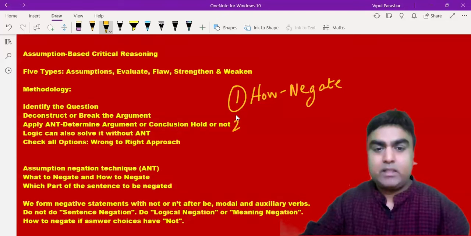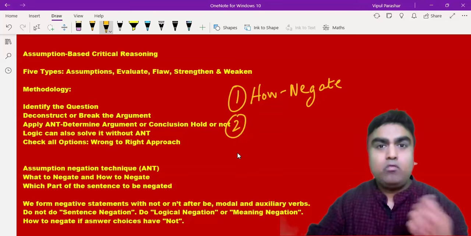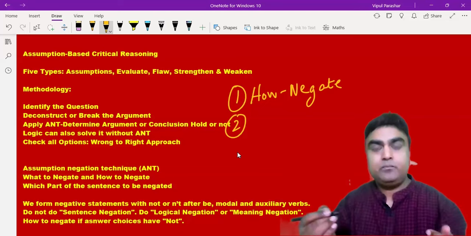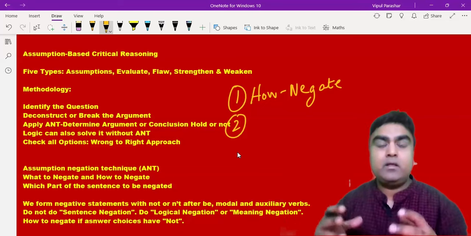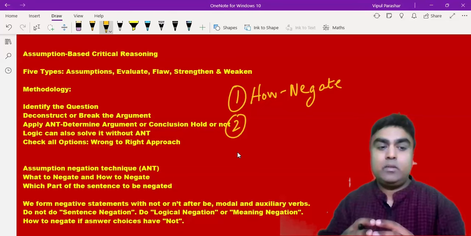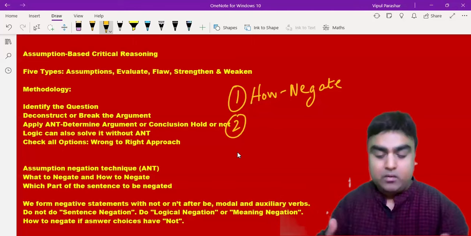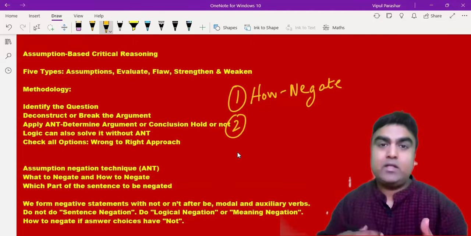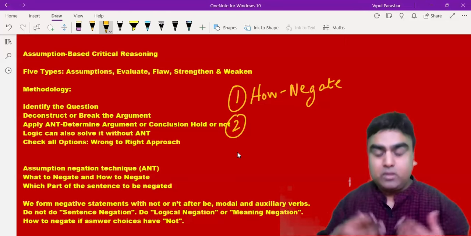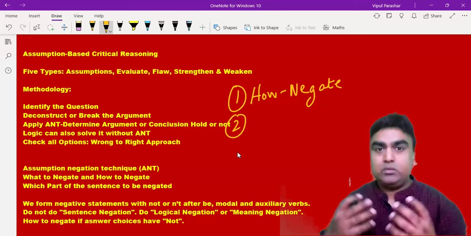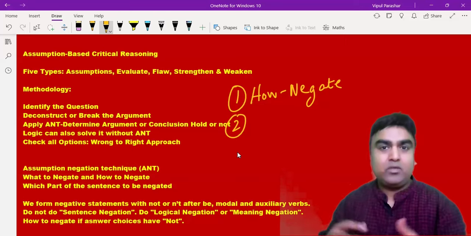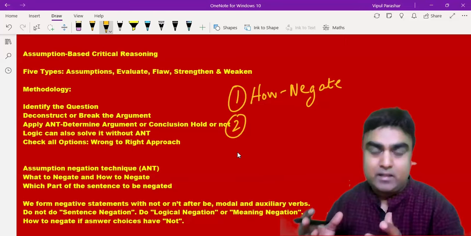And the second important challenge is that we are always taught that we are negating the statement. Even the books tell us that if you are looking at the answer choices, and you have already marked your answer, you are checking it with the assumption negation technique. So what many of the books will teach you is to just negate the answer choice or a statement or a sentence and see if the conclusion is still standing.